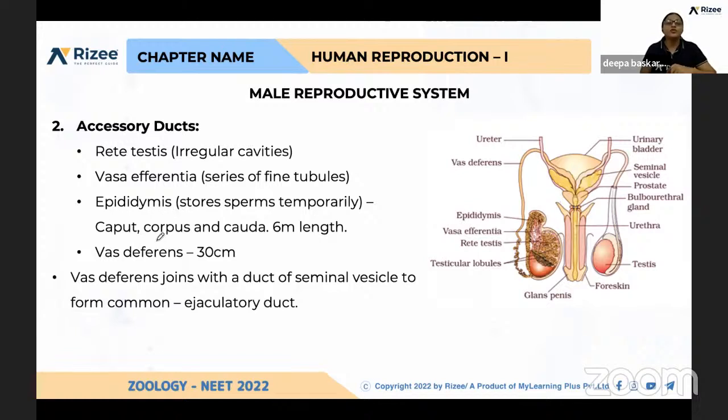The epididymis has three parts: head, body, and tail. This is triple C: caput, the head part, body, and tail, cauda. Mostly the matured sperms reach the cauda.